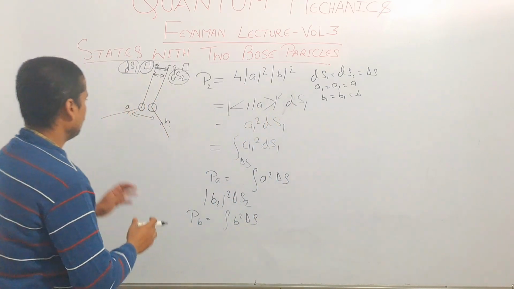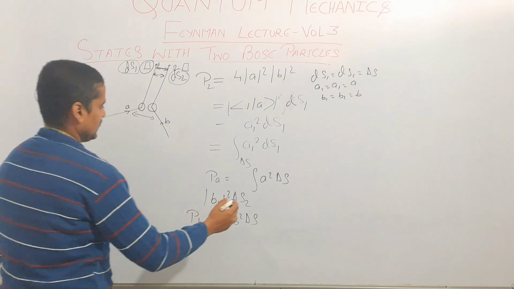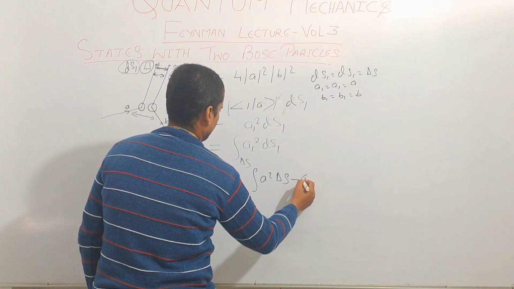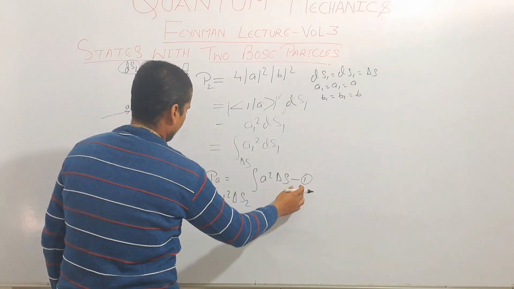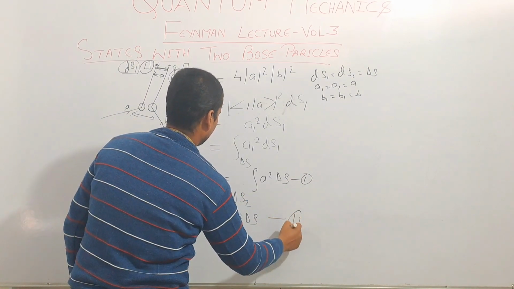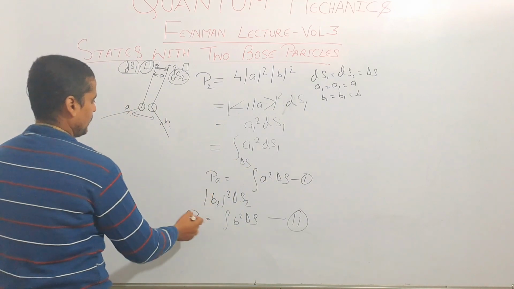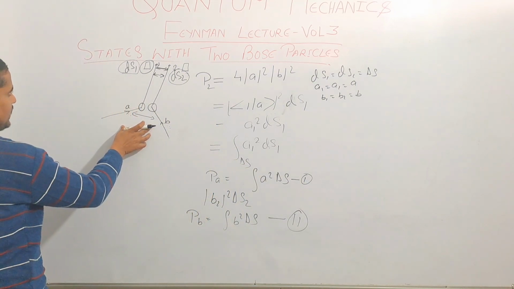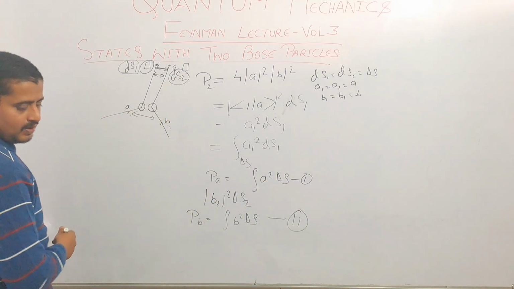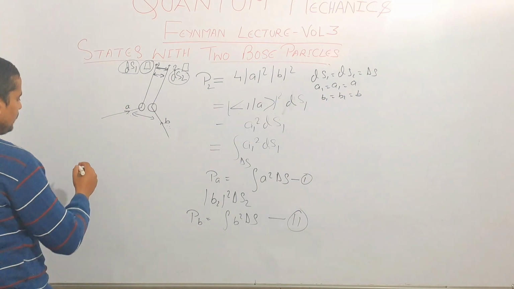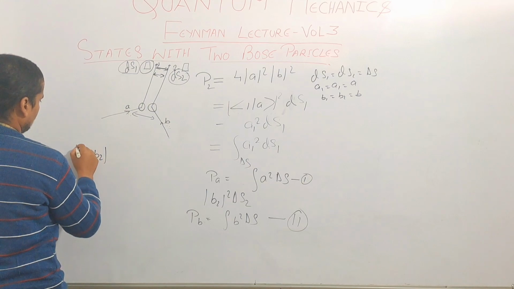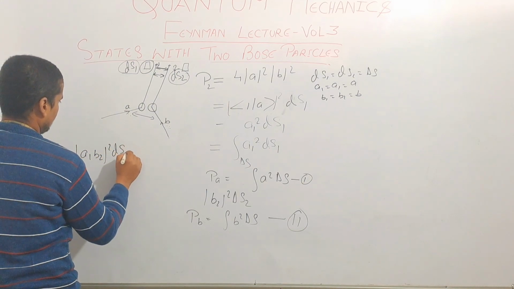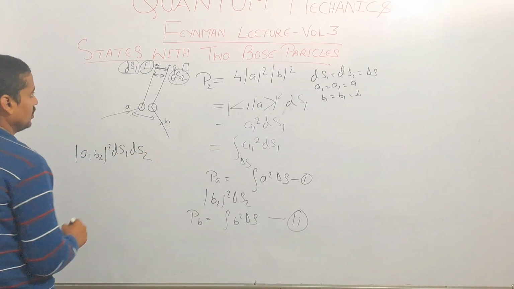If a single particle is there in this case, and a single particle is there in this case, then we have calculated the probabilities PA and PB. If both events are happening at the same time, then what will be the probability? The probability will be A1 B2 square ds1 ds2.